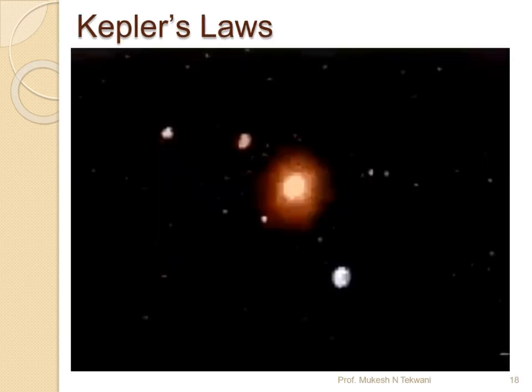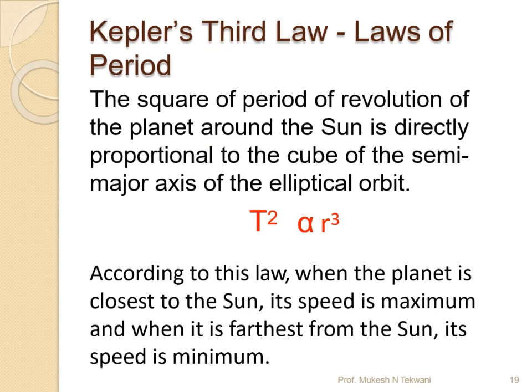Then when we look at Kepler's third law, the time taken by the planet to revolve around the sun is proportional to the distance between them; time square is directly proportional to r cube. Once again, how the square and cube came over here is nothing but continuous technical observation for a long time. Just change the statement that time is directly proportional to the distance into time square is directly proportional